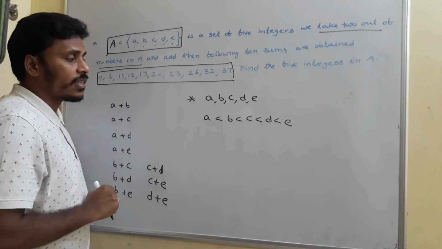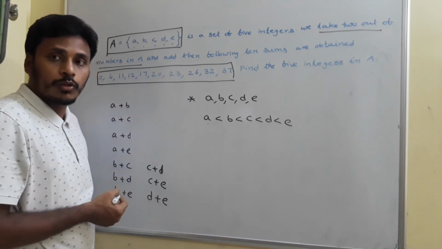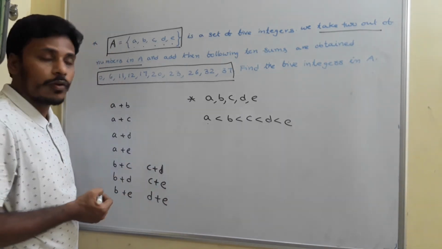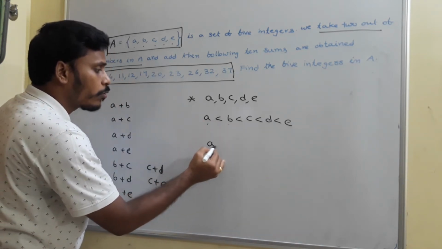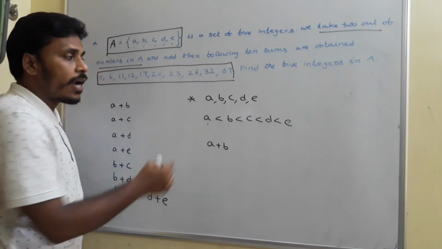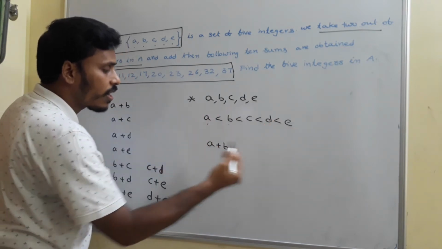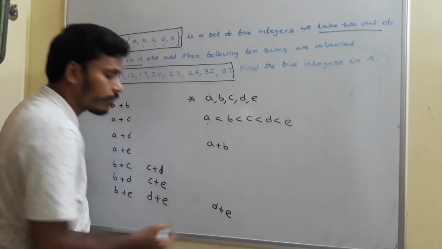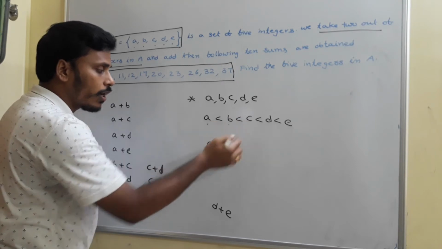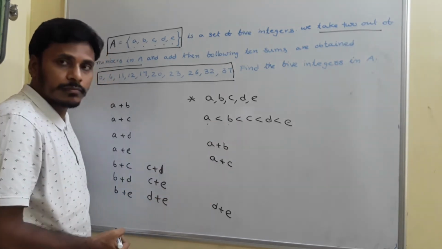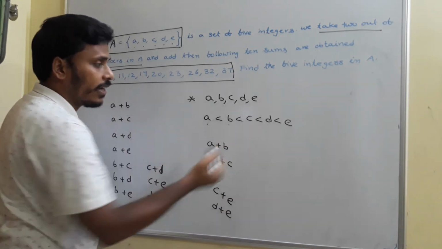If you consider it as an ascending order, then think about it. See, A is the smallest among all those 5 and B is the next smallest. So among these 5, the smallest possible summation is A plus B. And if this is the order as I mentioned, E is the largest and D is the second largest, so the largest possibility is D plus E. And if A is the smallest and C is the second smallest, then A plus C is the second smallest, and from the greater side, C plus E is the second greatest.